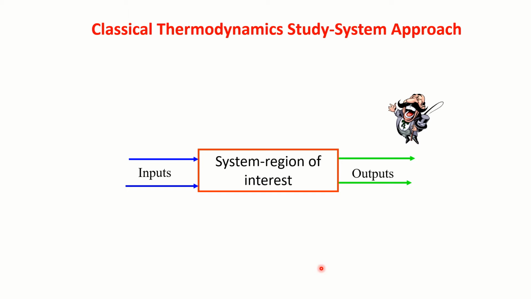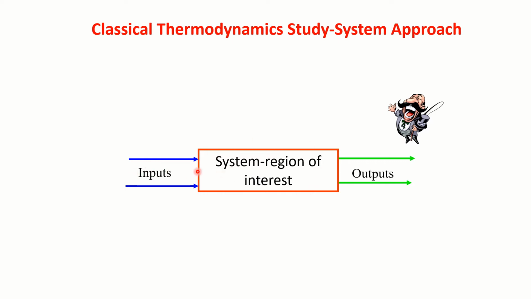Quite often, I have used the word system without really explaining what system is. So, let us understand the meaning of the term system now. System is simply a region of interest where I would like to perform some kind of analysis. It's a region of interest.